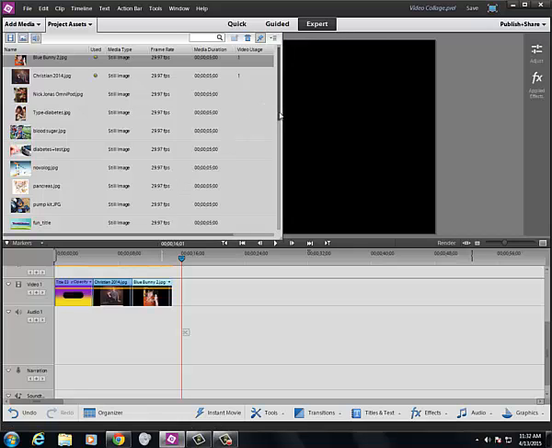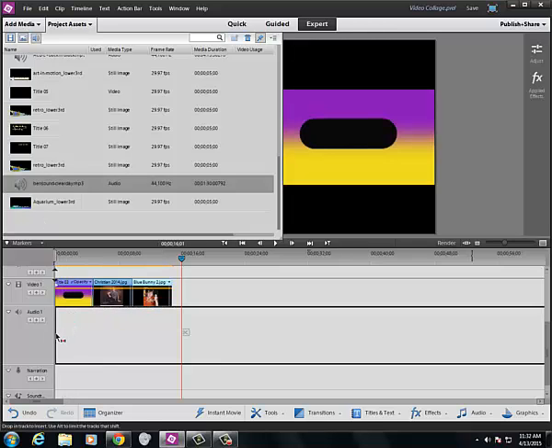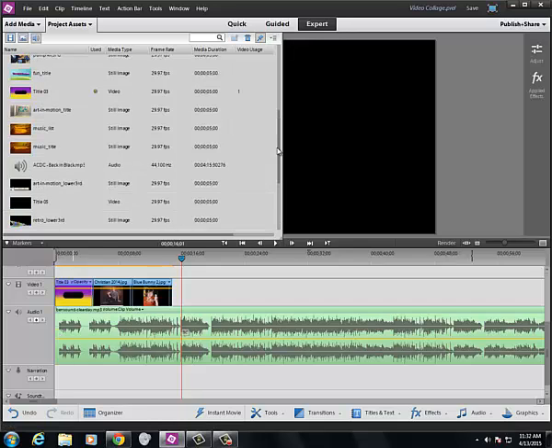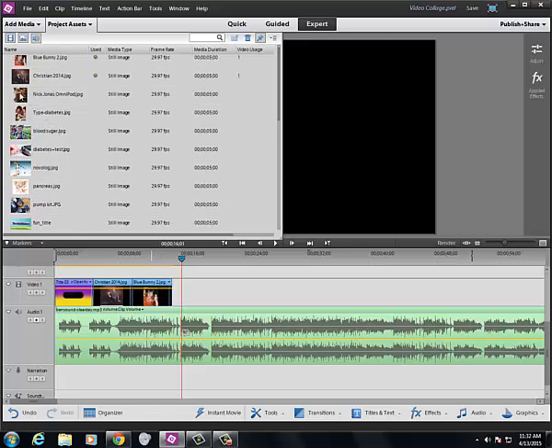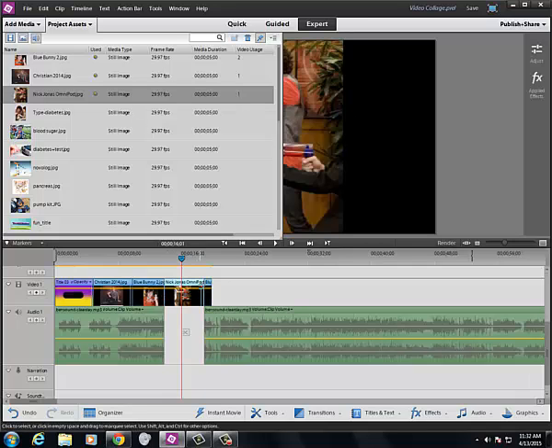You can also bring your music in. Put your music at the very beginning of your project. But I do want you to notice, if you overlap your pictures when you start dropping them in, I'm going to grab this picture of Nick Jonas, who is also a diabetic. Notice what happens if you overlap the pictures. It doesn't just cut the picture that you overlapped, but because it had to cut this picture and move this picture, it cut the music. So you'll end up messing your project up.